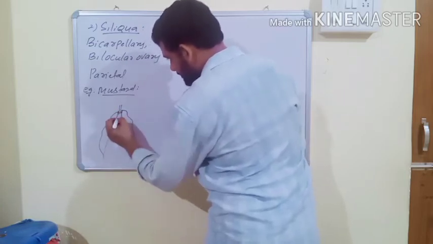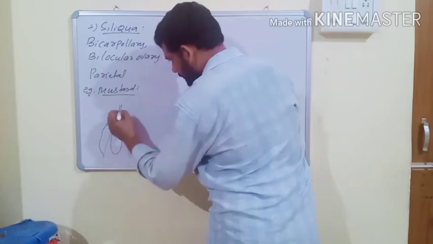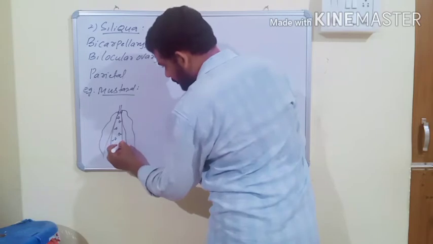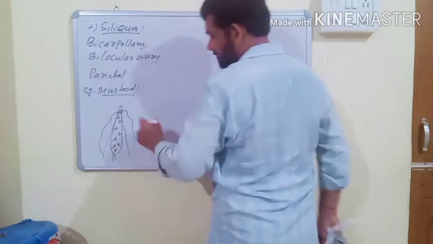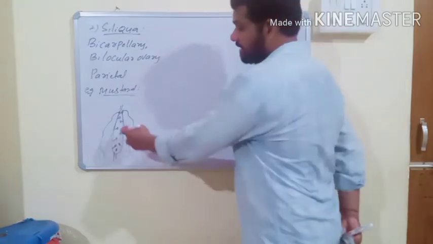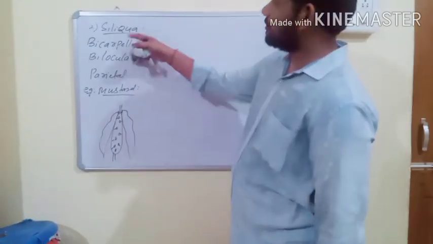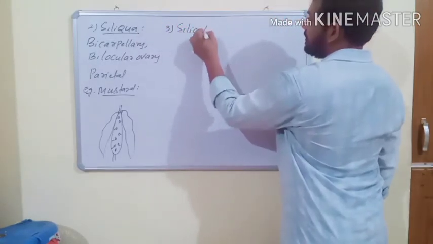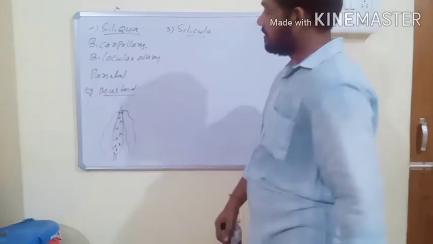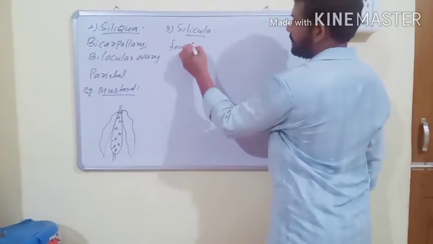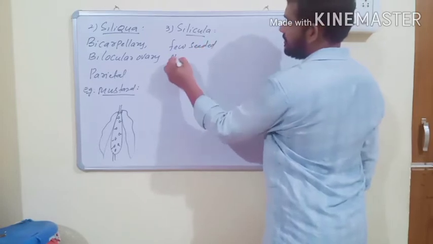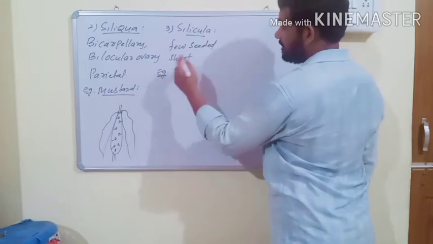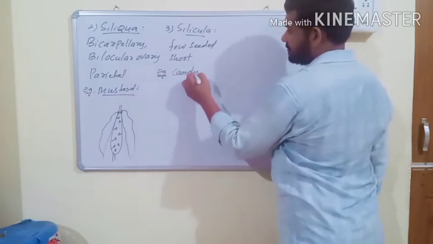it dehisces by both sides from base to apex. From base to apex of the fruit, it will get dehisced and liberate the seeds outside. And this type of fruit is called siliqua. And the next one is called silicula. Silicula is almost similar to siliqua, but it is few-seeded and shorter than siliqua. And this type of fruit is usually observed in candytuft.